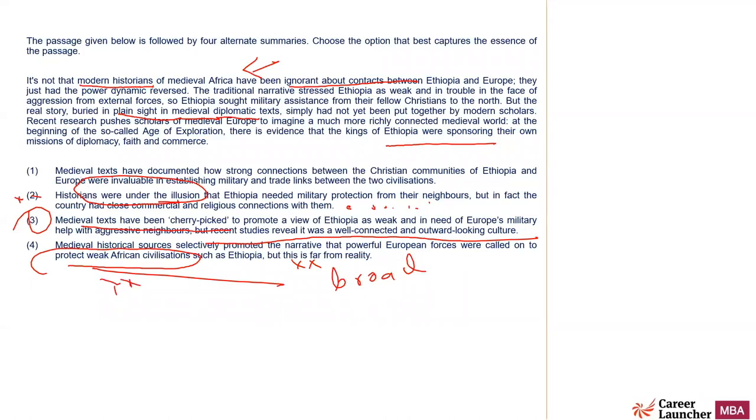Let us look at one again. Medieval texts have documented how a strong connection between Christian communities of Ethiopia and Europe was invaluable in establishing. Yes, medieval text has done that. True, they have done that. But in option number one, what is missing is the role of modern historians. That is missing, and that is one of the key things that the author is trying to say. So the answer is option number three.